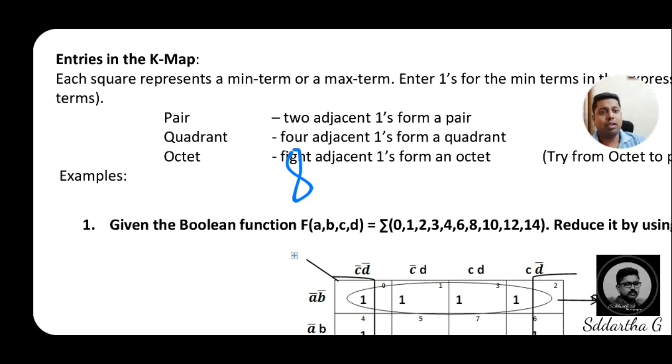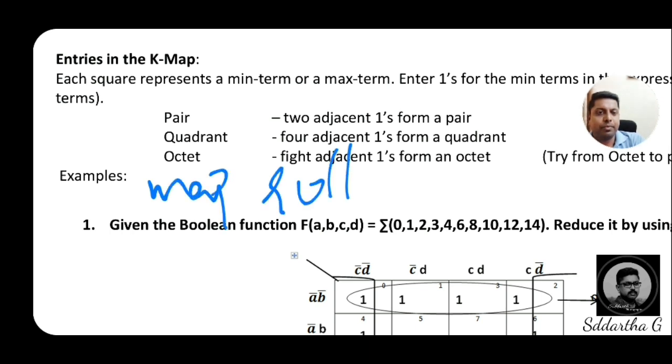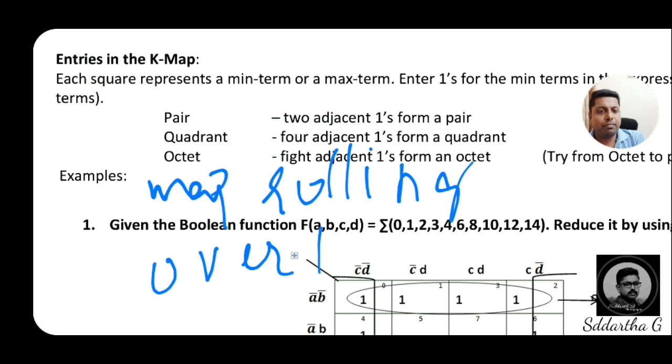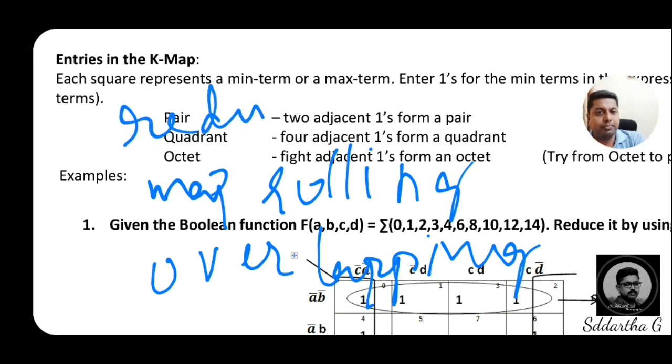And actually we have 3 more methods after pair, quadrant, and octet, which are the basic methods. Then we have map rolling, overlapping, and finally the redundant method.